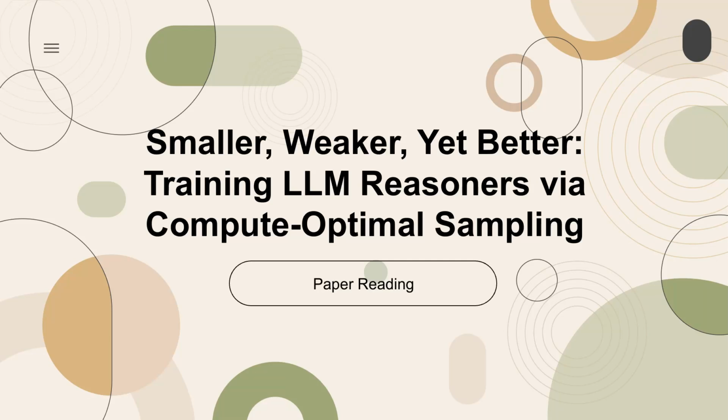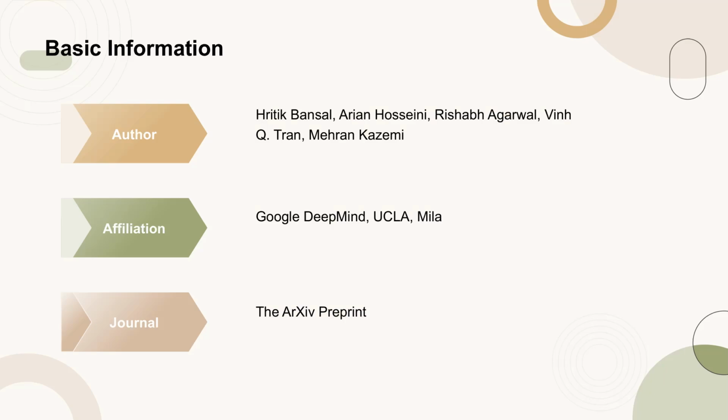Today's paper is titled Smaller, Weaker, Yet Better: Training LLM Reasoners via Compute-Optimal Sampling. This paper was published on the arXiv preprint server by Hritik Bansal and colleagues from Google DeepMind.